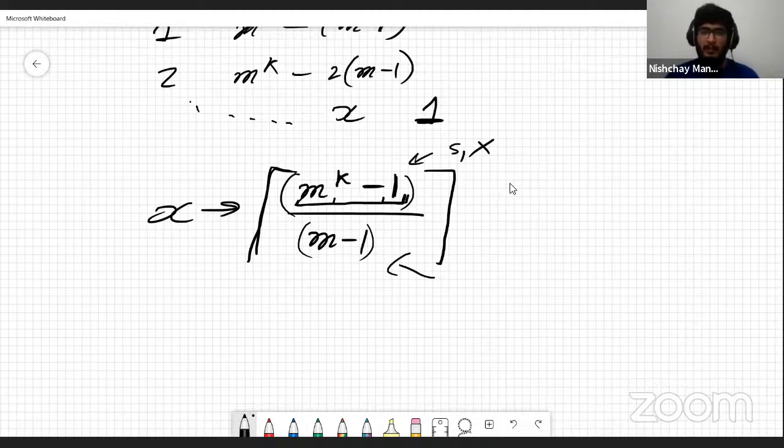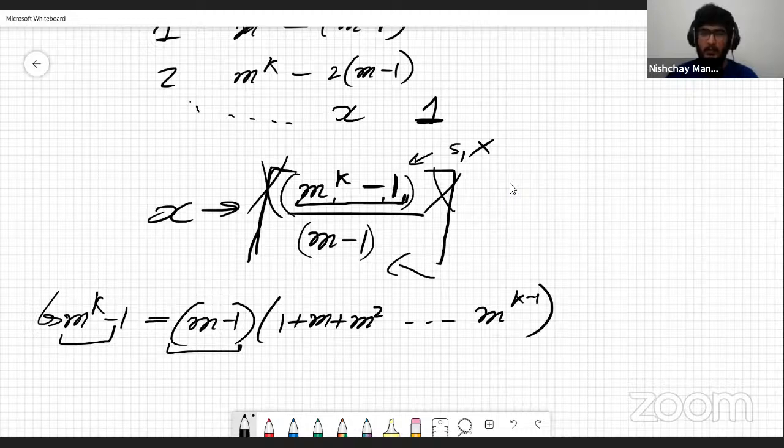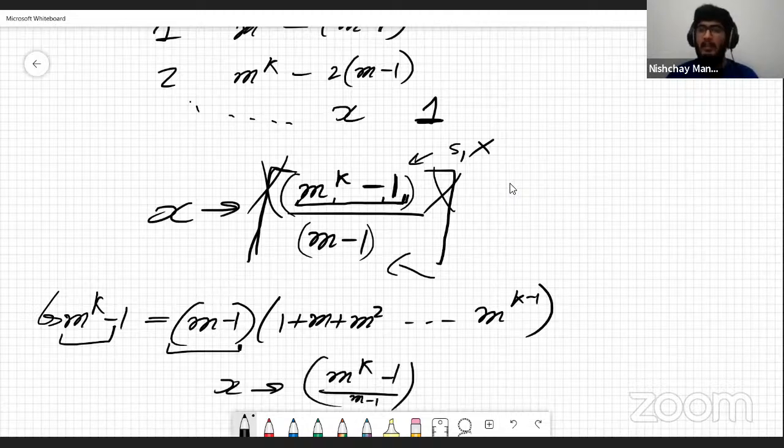And if you know a little bit of maths, m to the power k minus 1 is actually divisible by m minus 1, so we don't require the ceiling function, right? Let me write that as well. M to the power k minus 1 is actually m minus 1 times 1 plus m plus m square up until m to the power k minus 1, right? So m to the power k minus 1 is always divisible by m minus 1. So we can just write x is m to the power k minus 1 divided by m minus 1. We require these many races to find the first horse.